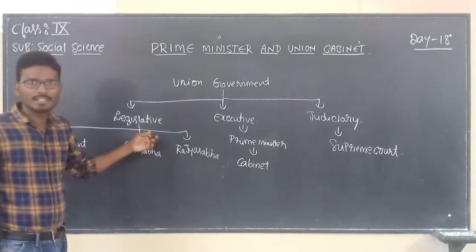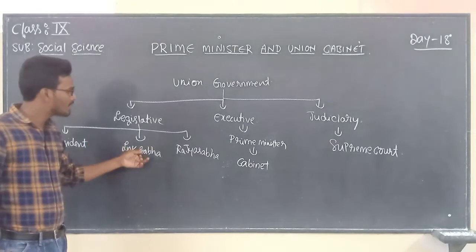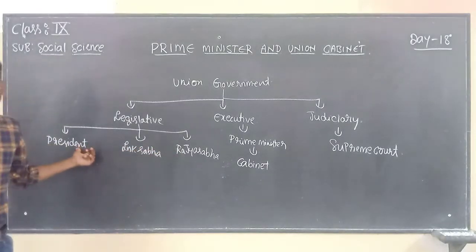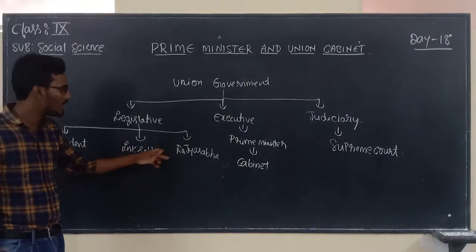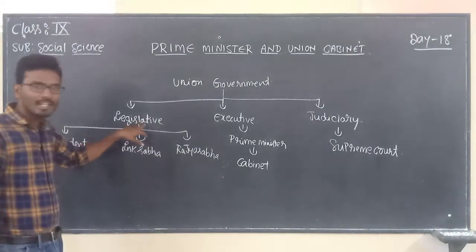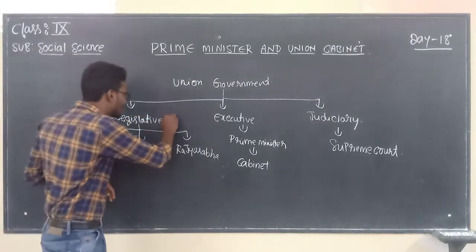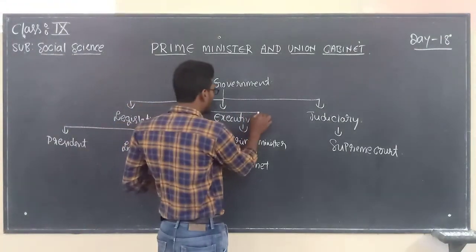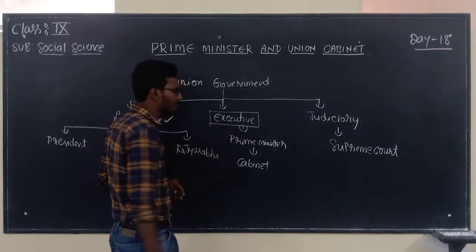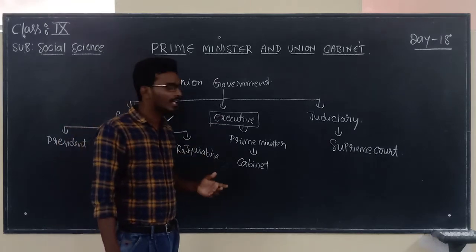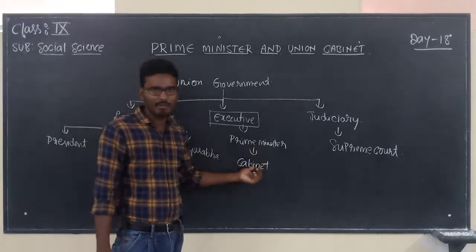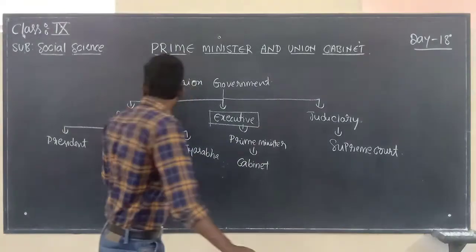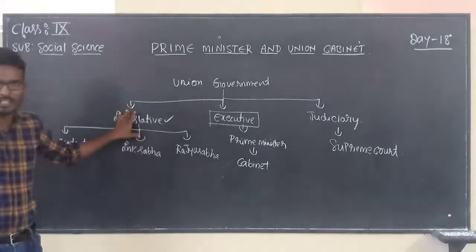Students, already we discussed with Lok Sabha, Rajya Sabha as well as President. We dealt with Lok Sabha, Rajya Sabha, President. With that, we have completed the discussion about legislature, right? So now, what is the next organ of the Union Government? That is the executive. Executive majorly comprises with what? Prime Minister and cabinet.